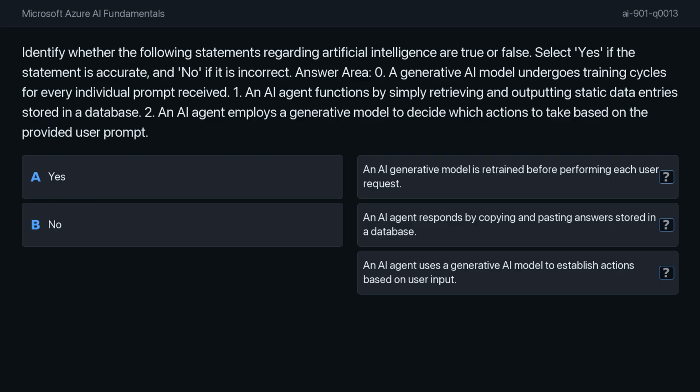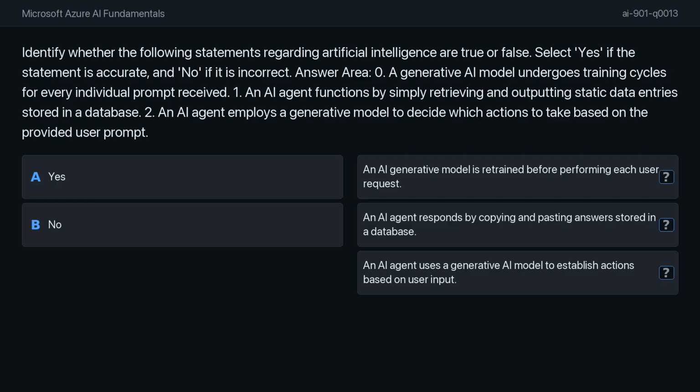Statement 1. An AI agent functions by simply retrieving and outputting static data entries stored in a database. Statement 2. An AI agent employs a generative model to decide which actions to take based on the provided user prompt. To analyze these, consider how AI systems operate.